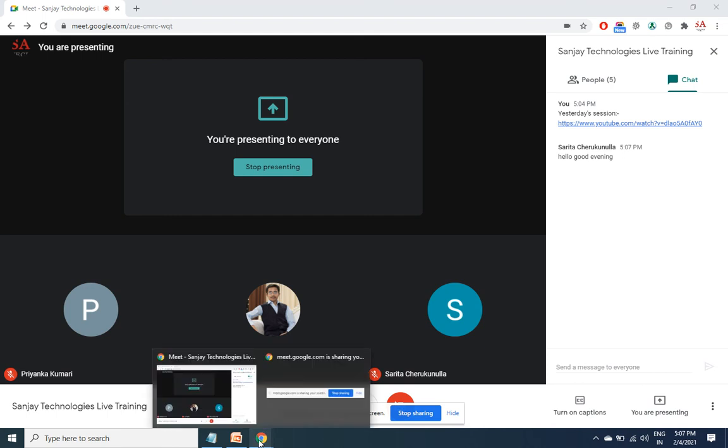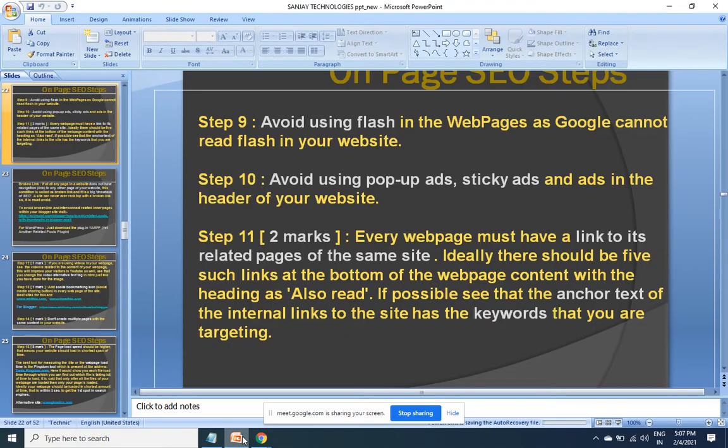So yesterday we were discussing step number 10. This is where we ended yesterday. We have seen that you have to maintain the quality of the web page. Never force a user to watch an ad; rather, influence him to automatically attract him towards that. For that, out-of-the-box ideas are required. Some action is required within an ad.